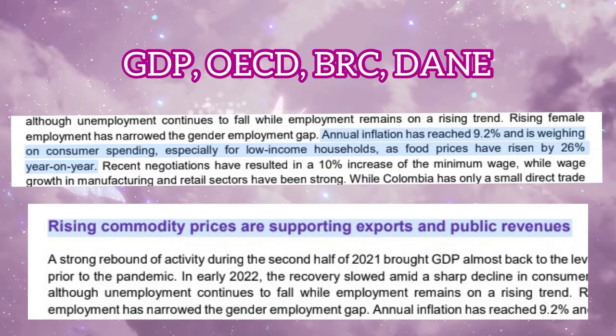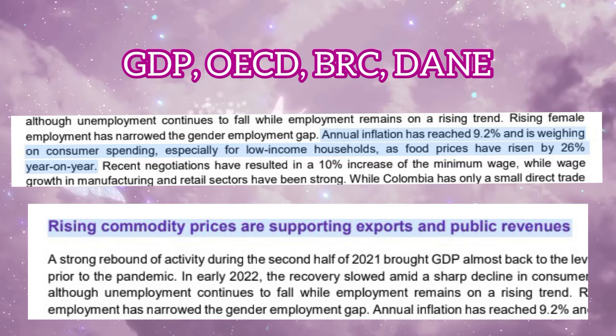In the lexical part of this text, there are some abbreviations or technical terms as, for example, GDP, Gross Domestic Product, OECD, Organization for Economic Cooperation and Development, DANE, Departamento Administrativo Nacional de Estadística, BRC, British Retail Consortium. With this, it's possible to understand some terms, but if you don't know them, you must search what the meaning is